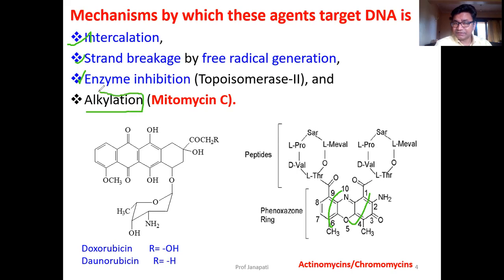Alkylation is one special mechanism of action for mitomycin C. Just like alkylating agents such as cyclophosphamide, mitomycin C will act by alkylation. Apart from these three, it also generates free radicals, it also blocks topoisomerase, and it also acts by intercalation. Along with that, it has the alkylation process. So this is the way they act.